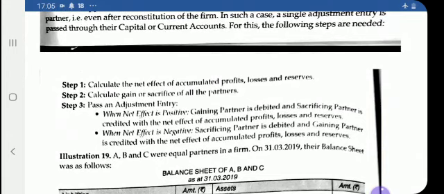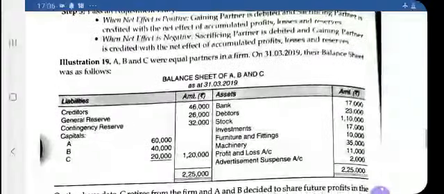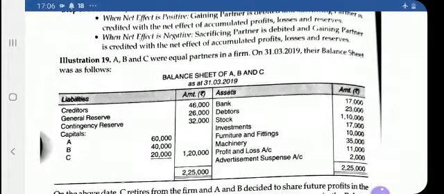Then you pass the adjustment entry in the third step. If the net effect is positive, then the gaining partner is debited and the sacrificing partner is credited. And if the net effect is negative, then the sacrificing partner is debited and the gaining partner is credited. Better to try to understand this topic with the help of this question.